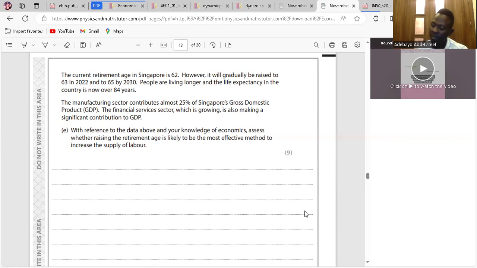Are you with me? So, by increasing the retirement age, it means people need to work longer than they used to before receiving state pension. That's the second point there. Due to the increase in the retirement age in Singapore, the supply of labor will increase. As a result, output in Singapore will increase, the GDP will increase. Clear?